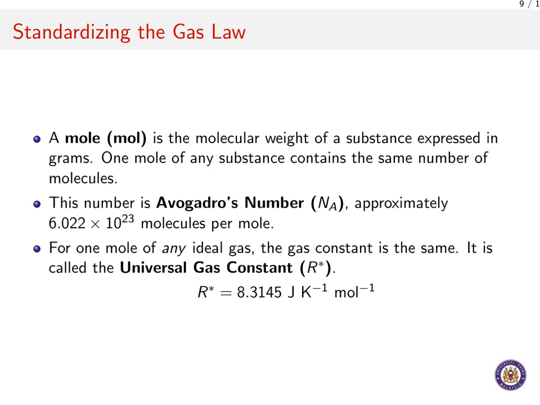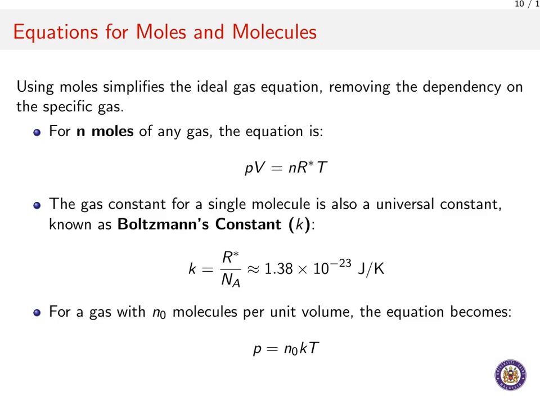This universal quantity is known as Avogadro's number, which is approximately 6.022 times 10 to the power of 23 molecules per mole. That is an incredibly large number. Now, because 1 mole of any ideal gas contains the same number of molecules, the gas constant for 1 mole will also be the same for all of them. We call this the universal gas constant, written as R star, which has a value of 8.3145 joules per Kelvin per mole.